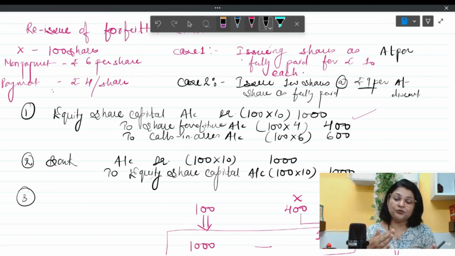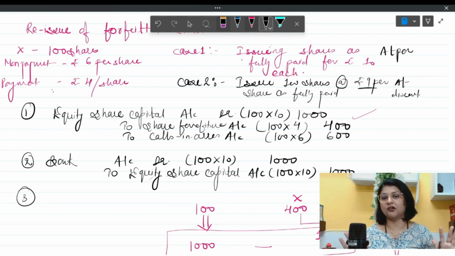But this discount can be met by the share forfeiture account. What is share forfeiture account? Nothing but the amount received from the previous shareholder whose shares were forfeited. So the maximum amount of discount which a company can provide is the balance in share forfeiture account in respect of these shares.